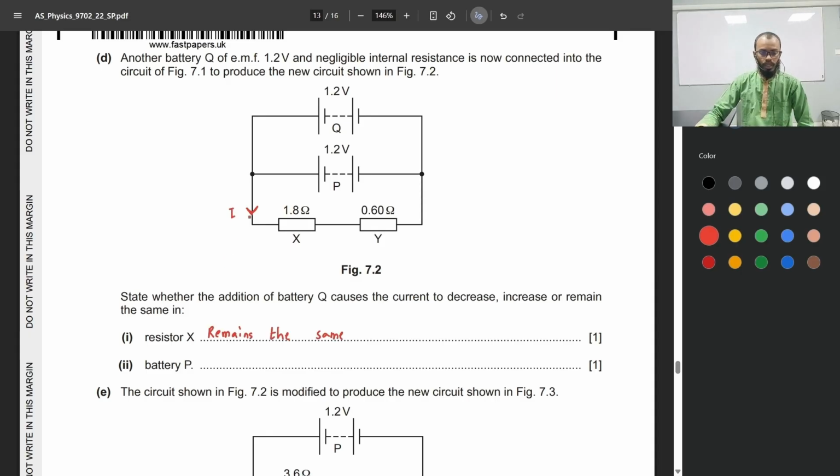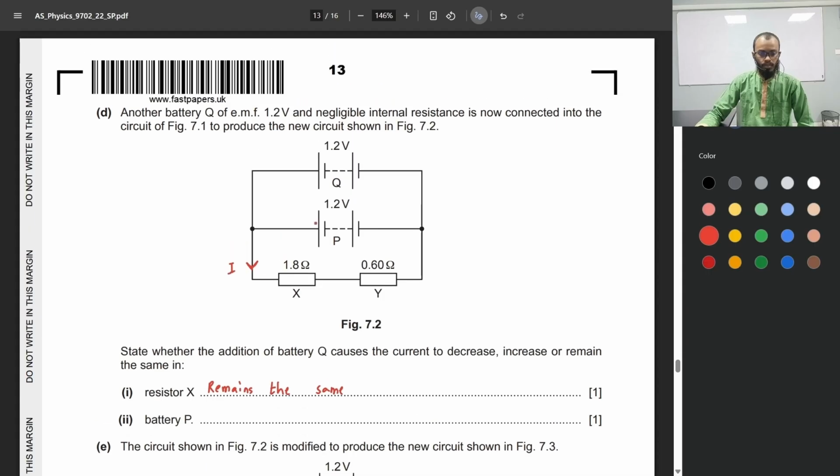But now, unlike previously, this current, the current with a value of I, is provided by both of these batteries. So battery P will provide a portion of that current, and battery Q will provide another portion of that current. So the current provided by battery P is now less than it was before.